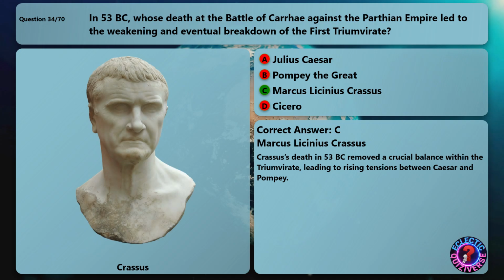The correct answer is Marcus Licinius Crassus. Crassus's death in 53 BC removed a crucial balance within the triumvirate, leading to rising tensions between Caesar and Pompey.